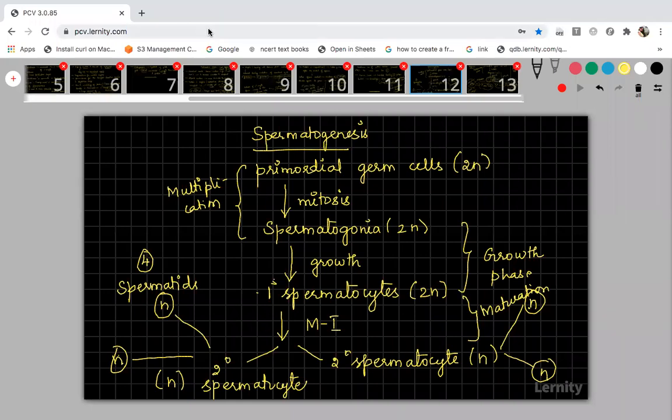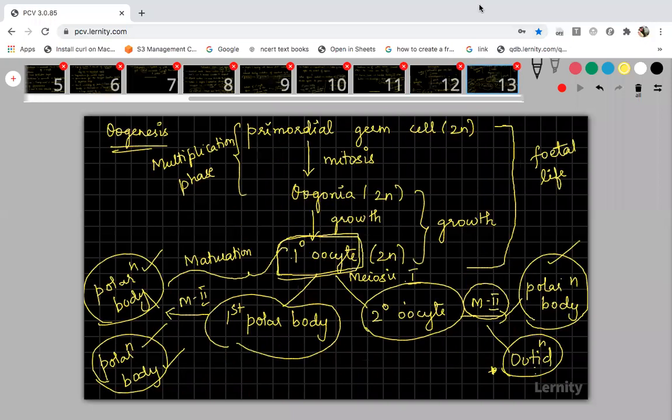When the sperm enters, the ootid will be there to fuse with it, and not the secondary oocyte. When the sperm comes in contact with the secondary oocyte, meiosis 2 will be completed and the ootid will be formed, and the nucleus of the sperm and the nucleus of the ootid, egg or ovum will fuse together to form the zygote. Got it? Please change the word. It is not fusing, it is for when it is in contact. I wrote contact, I didn't write fusion.